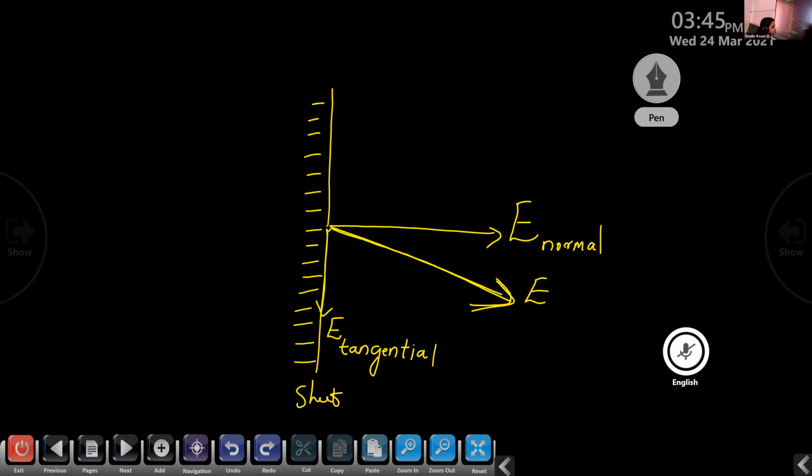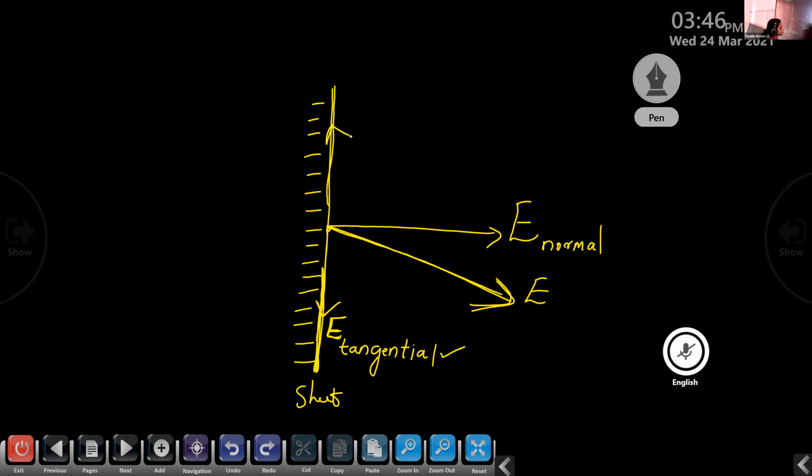So we just take the contradictory statement. That is, if the E tangential component is present here, if the electric field is tangential to the surface of this conductor, then what happens? This tangential component exerts some force on this charged conductor. Due to this force, the electrons start to flow through this conductor. If the electrons start to flow, it means that electric current is also moving through the conductor.